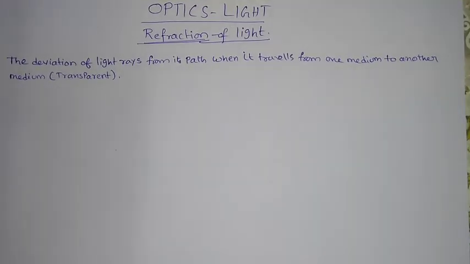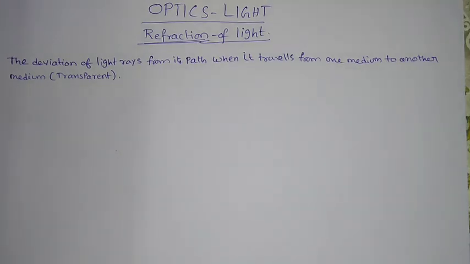Hi, good morning students. Today I would like to discuss the topic refraction of light. First of all, you have to know the definition of refraction of light. The definition is the deviation of a light ray from its path when it travels from one medium to another medium. The medium should be a transparent medium. So that is the basic definition of the refraction of light.